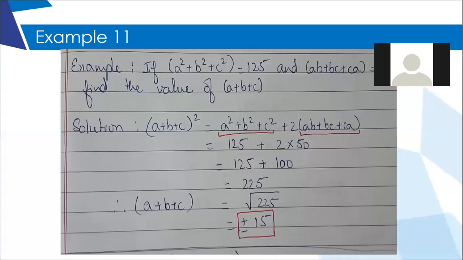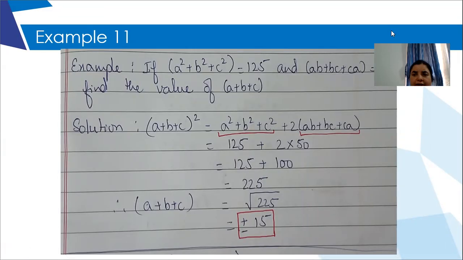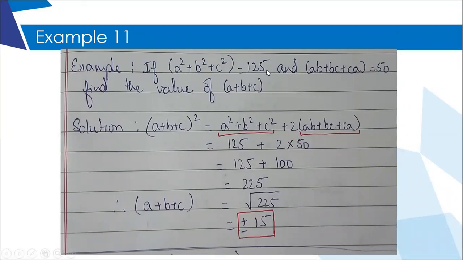Okay, let's move on to the next one, which is slightly different. Now they have given certain things and they have asked me the value of this expression. Find the value of a plus b plus c. It's a totally different question. They have given me the numerical value of a square plus b square plus c square, which is equal to 125. And they have given me the value of a second expression also, ab plus bc plus ca, which is equal to 50. And I have to get the value of a plus b plus c.